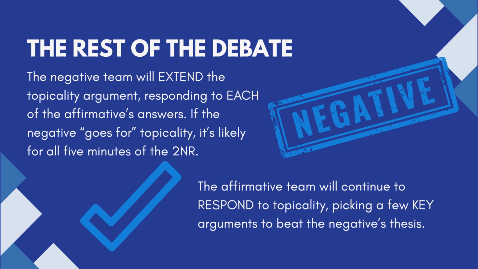If the negative decides to continue talking about topicality, they're going to extend the topicality argument in the negative block and eventually the 2NR. They're going to respond to each of the affirmative's answers. And if the negative goes for topicality, they're probably going to do that for all 5 minutes of the 2NR. The affirmative team is going to continue to respond to topicality if the negative continues to advance it, and the affirmative can pick and choose key arguments to beat the negative's thesis. That is, in order to win topicality, the negative has to beat each of the affirmative's arguments, whereas the affirmative only has to have 1 or 2 really good arguments to beat the topicality argument.